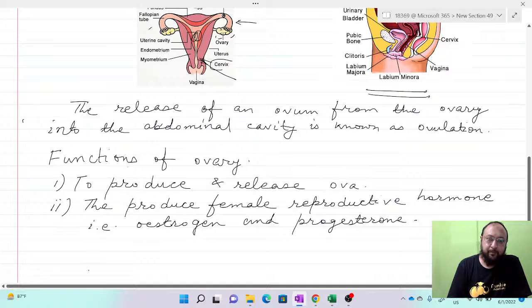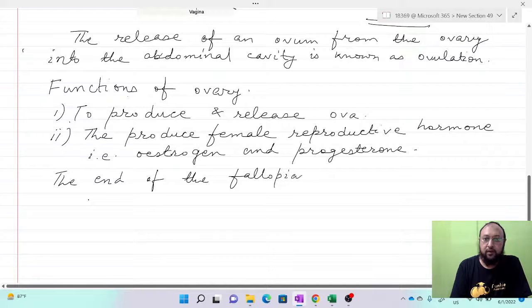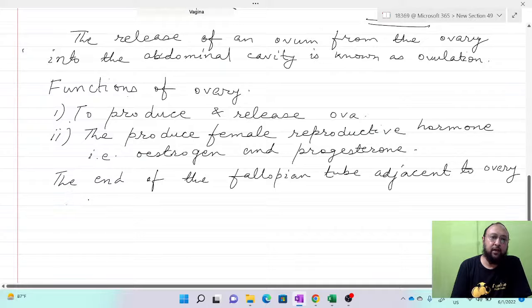You can write here the important point: the end of the fallopian tube adjacent to the ovary has finger-like structures.